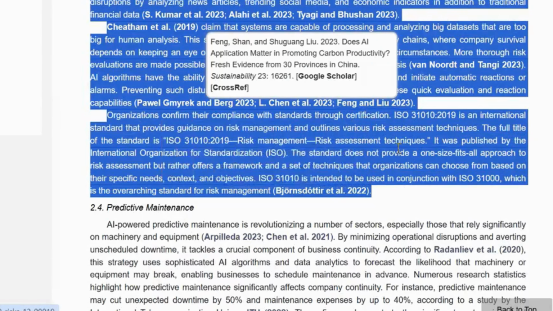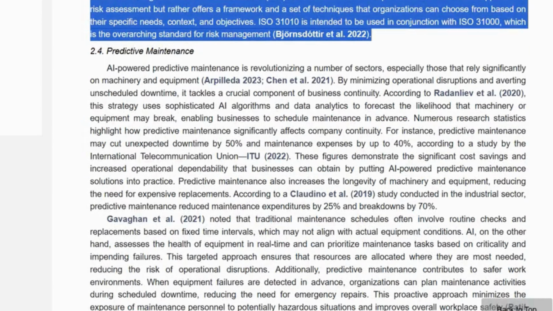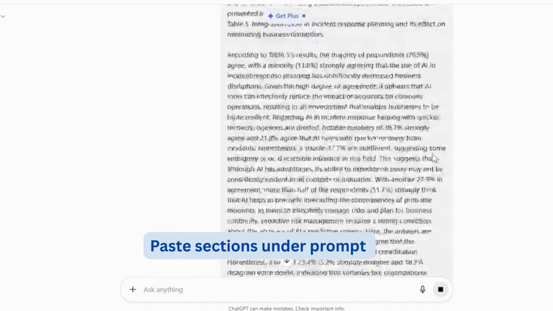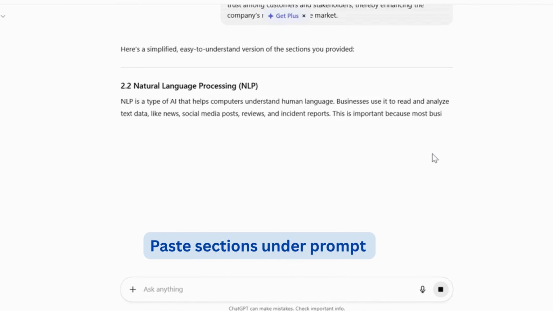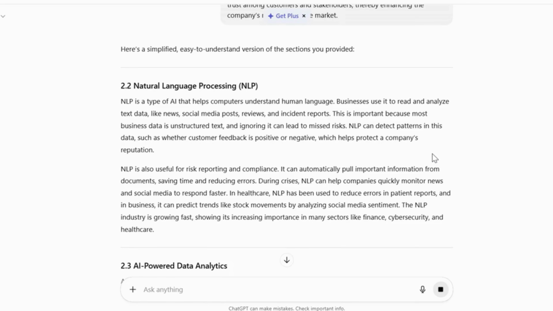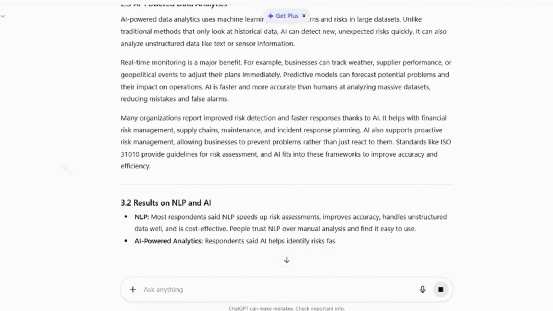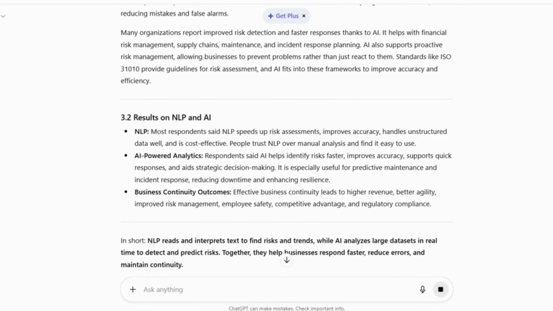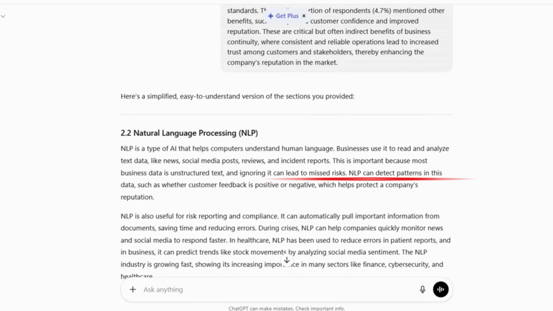Since the content seemed technical, I asked ChatGPT to simplify these sections with easy explanations. ChatGPT rephrased them in very simple terms, which helped me understand how it relates to my question. For example, it explained, NLP can detect patterns in data, such as whether customer feedback is positive or negative, which helps protect a company's reputation.